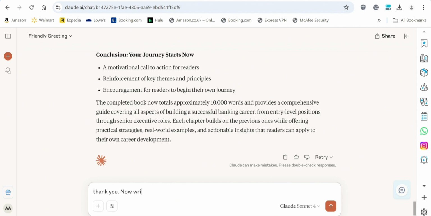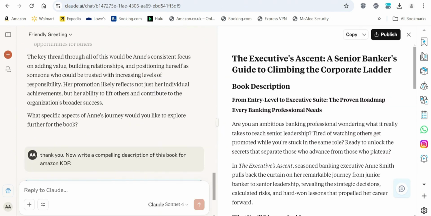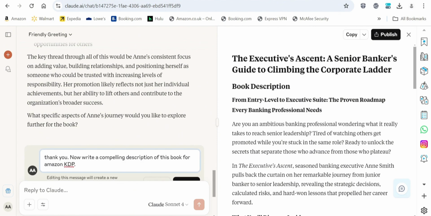Now, write a compelling description of this book for Amazon KDP. So here Claude has created the book description for us, but I would say this is a lot because you want something as brief as possible that someone can easily scan through and they understand what your book is all about. So you don't want to bore them with your description. So we can just come back and edit the prompt.